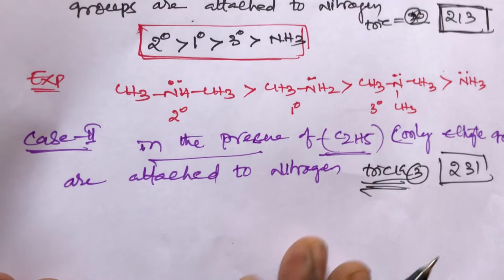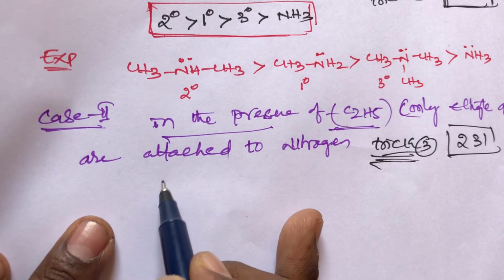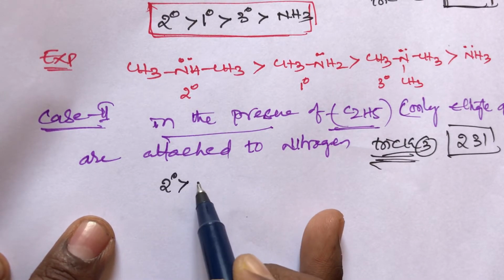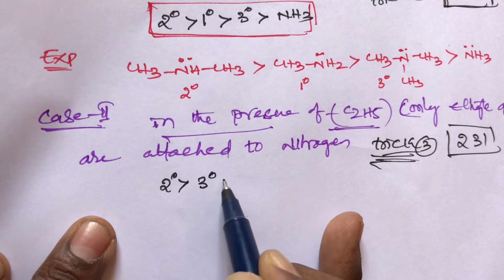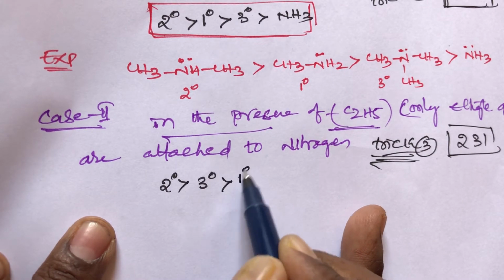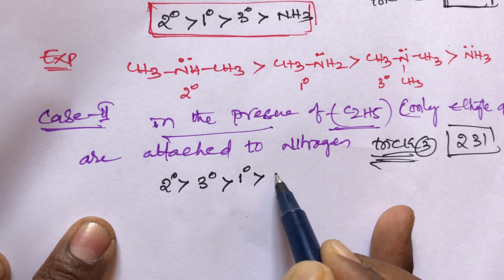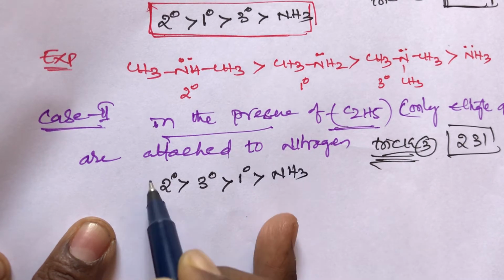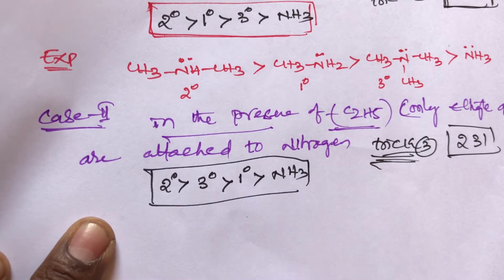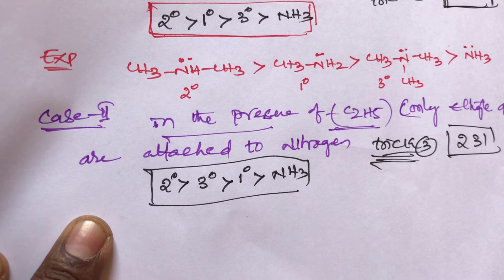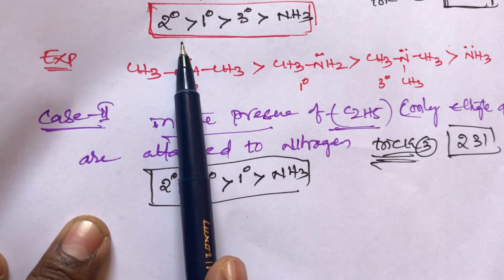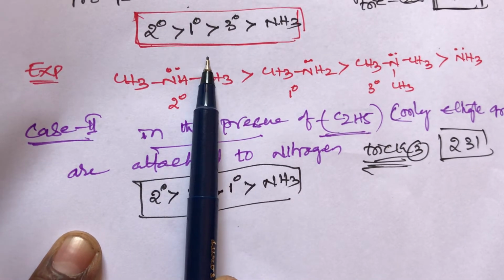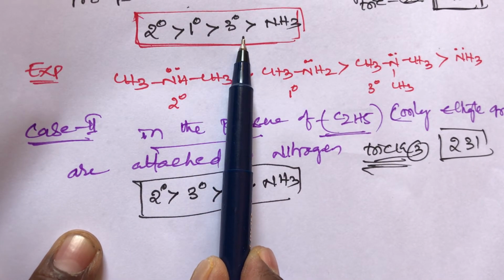231 means secondary amines are greater than tertiary amines, tertiary amines are greater than primary amines, primary amines are greater than ammonia. This is the order, student. This is trick number 3. So in basic strength of amines in aqueous medium, two conditions are there. In condition 1, only methyl groups are attached to the nitrogen, and the order is secondary amines greater than primary amines greater than tertiary amines greater than ammonia.